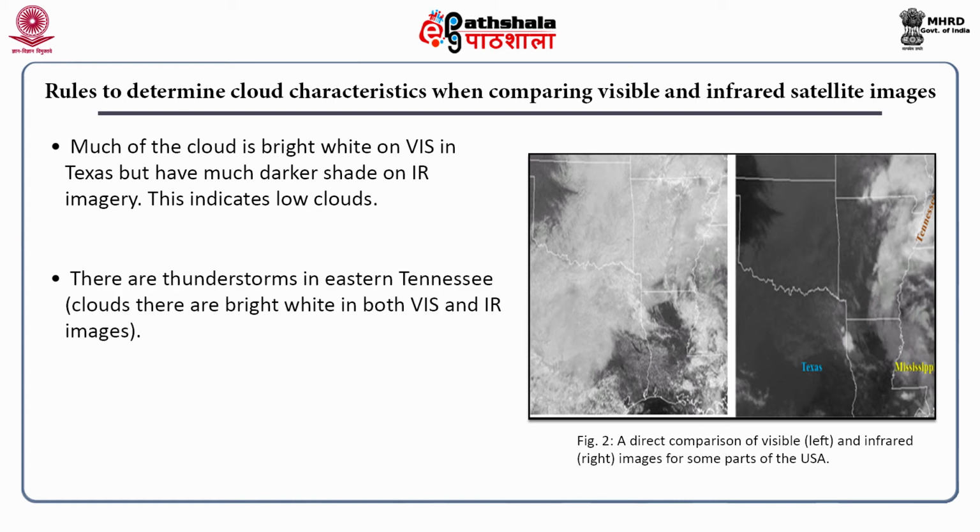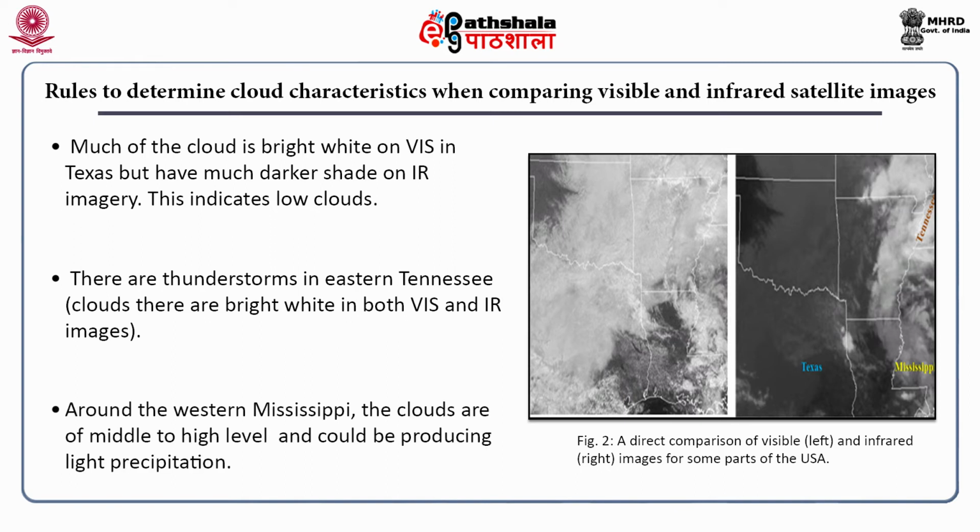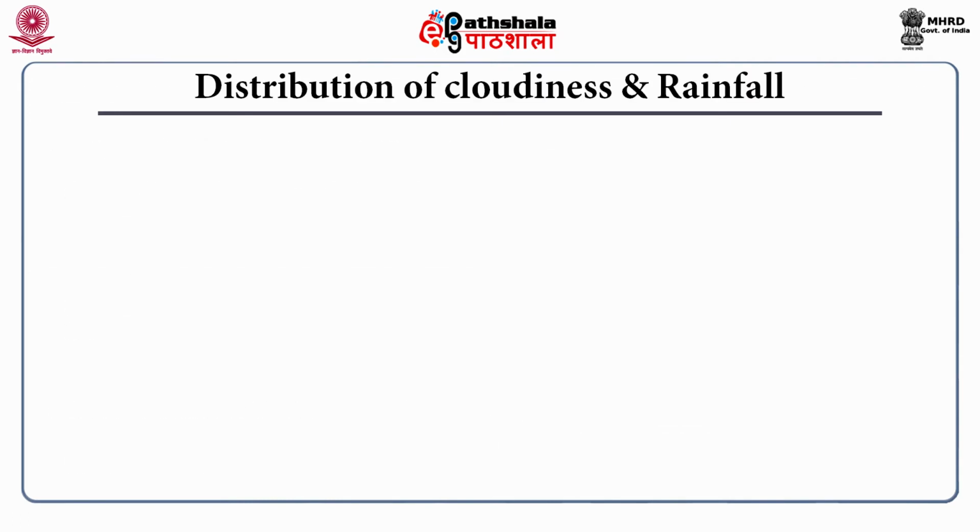Now, there are thunderstorms in eastern Tennessee. The clouds are bright white in both visible and infrared images. Around the western part of Mississippi, the clouds are of middle to high level cloud, and they could be producing light precipitation. Now, distribution of cloudiness and rainfall. There are two zones of maximum cloudiness in each hemisphere.